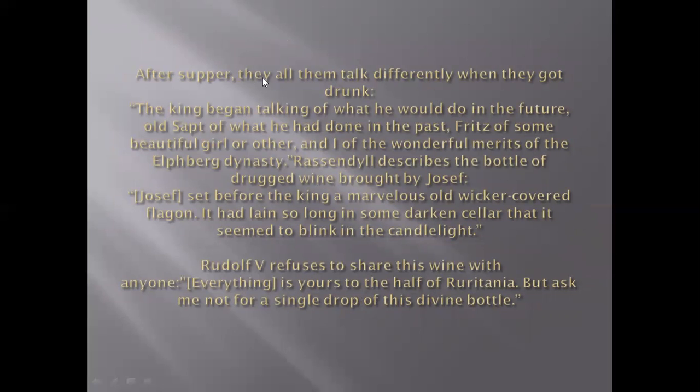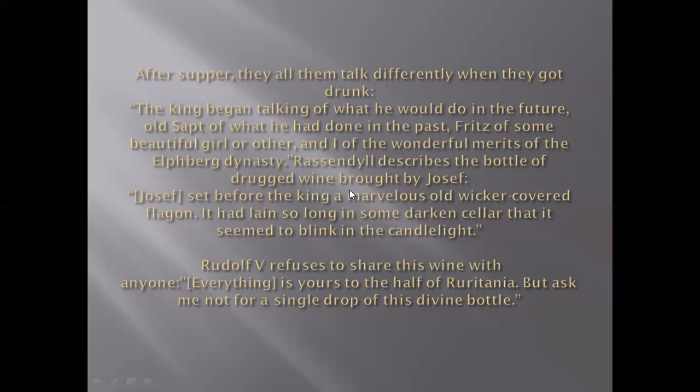After supper, they all talked differently when they got drunk. During supper means during their dinner. When they were enjoying the wine, when they were drinking, they talked on different subjects. The king began talking of what he would do in the future, boasting of what he had done in the past, of some beautiful girl or other, and of the wonderful merits of the Elphberg dynasty.